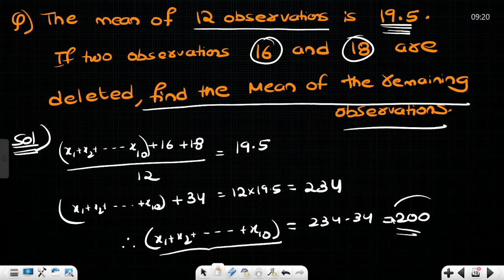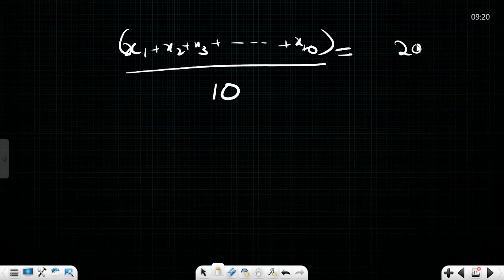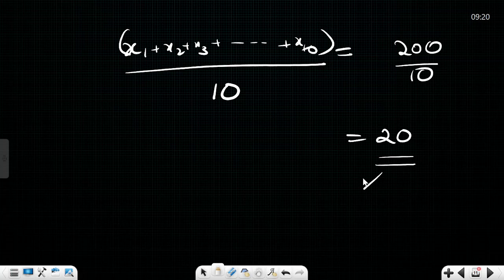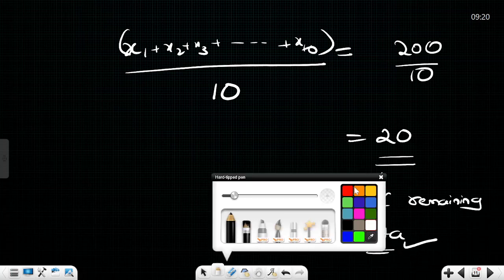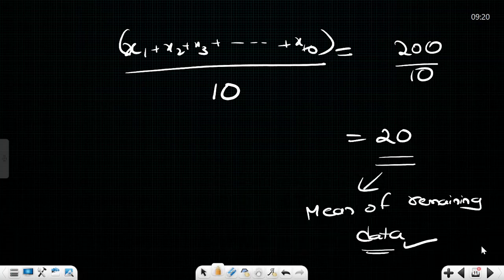How much? 200. So 200 divided by 10, the answer is going to be 20. So this is the mean of the remaining data. Is that clear, dear Akshita? Should be clear. Okay, fine.